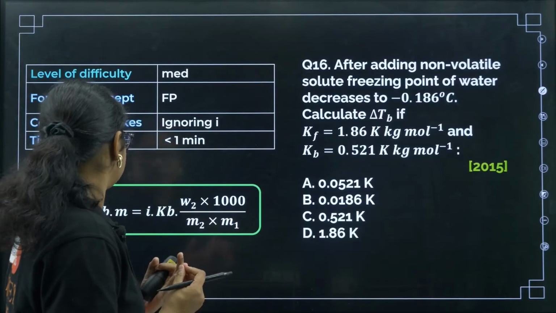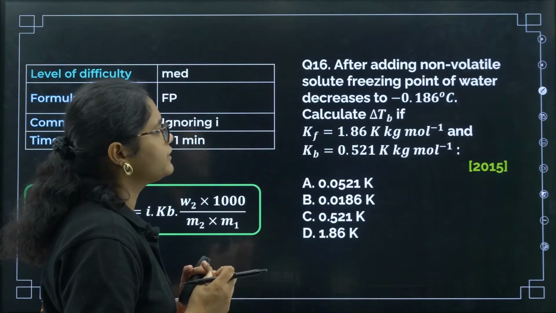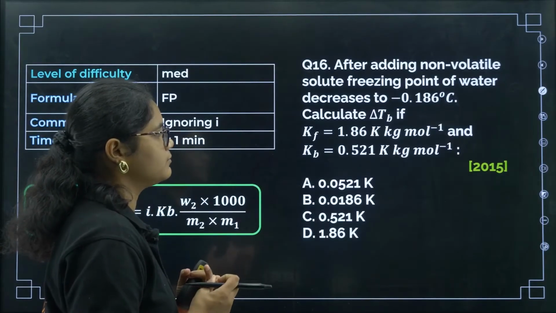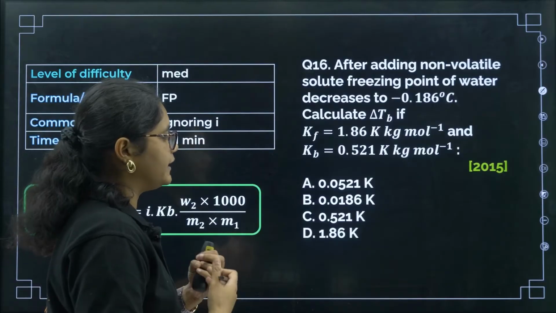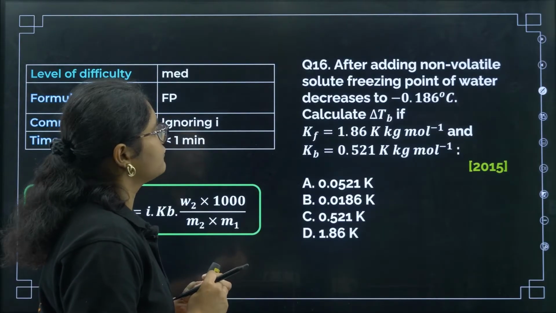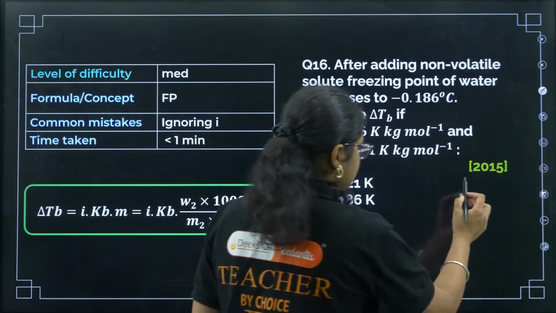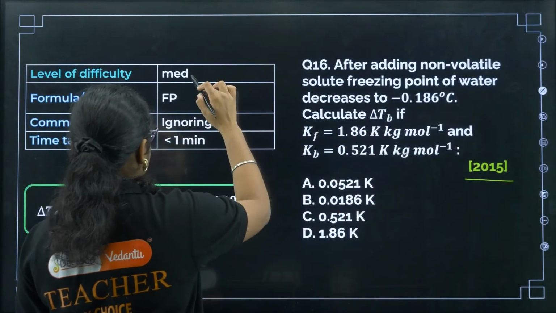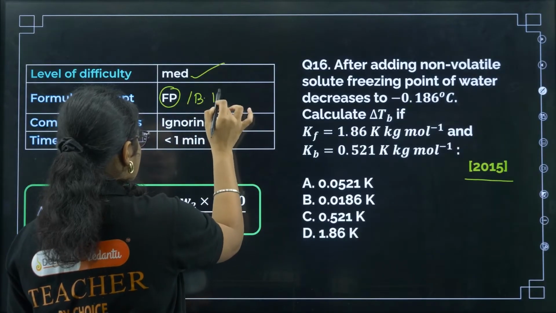Next question: after adding a non-volatile solute, the freezing point of water decreases to minus 0.186 degrees Celsius. Calculate delta TB if the KF value is given and the KB value is given. The question was asked in 2015. The level of difficulty was moderate. The concept is both freezing point and boiling point, okay?